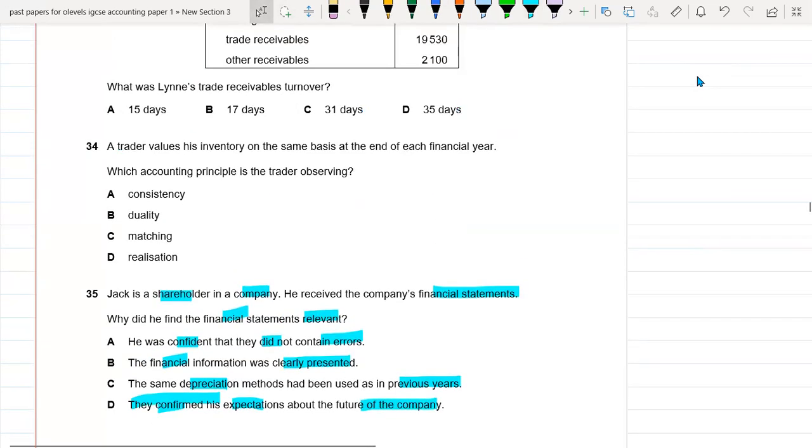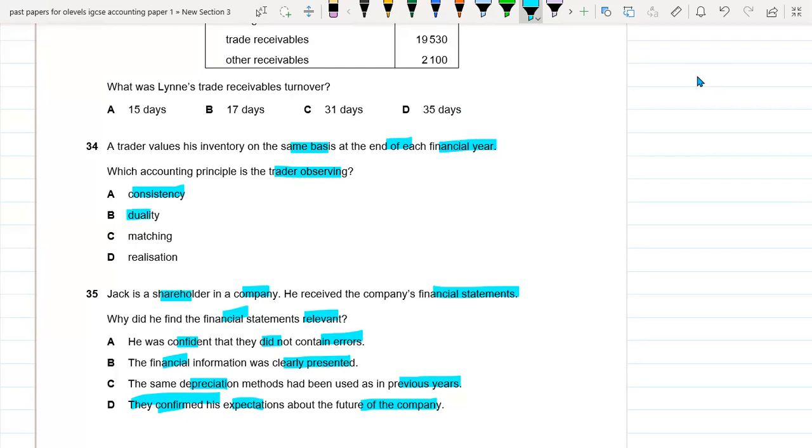Okay, question 34. A trader values his inventory on the same basis at the end of each financial year. Which accounting principle is the trader observing? The first option is consistency. Consistency means that companies use the same rules and regulations for depreciating their assets or valuing their inventory each year. So yes, this can be true.